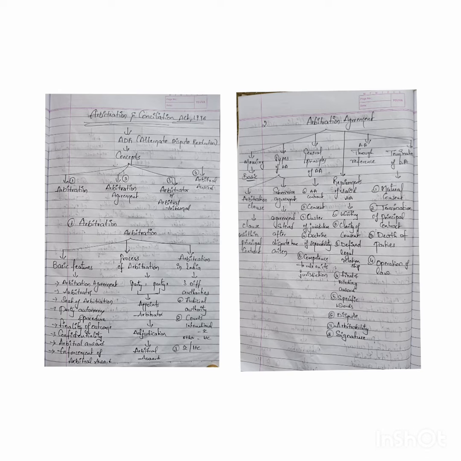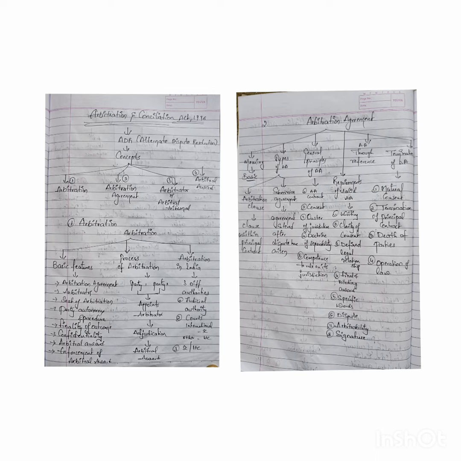What are the general principles? Means, an arbitration agreement, as it is a contract, should fulfill the requirements of a valid Indian contract. Second thing, consent. Parties have to clearly consent to the arbitration. The arbitration agreement should clearly specify that both the parties have decided to arbitrate the dispute. It should be very clear.